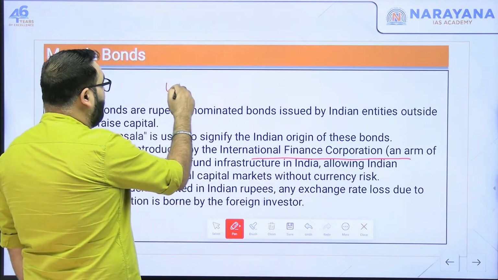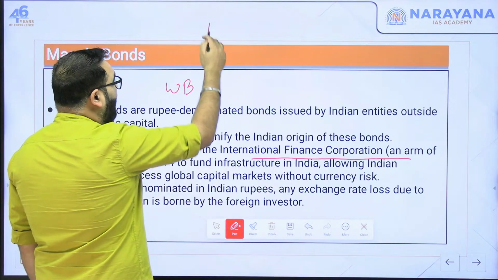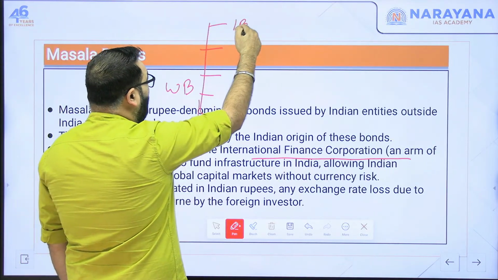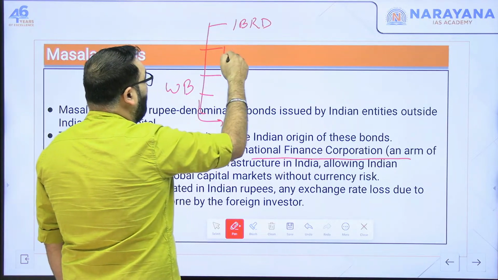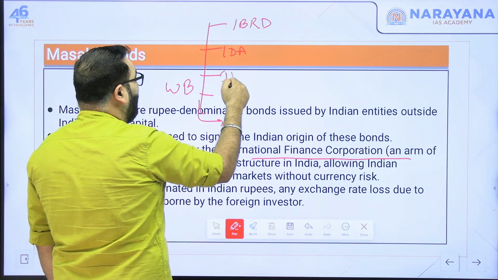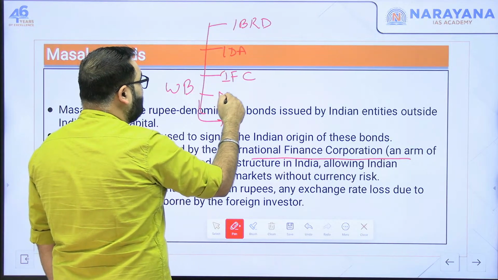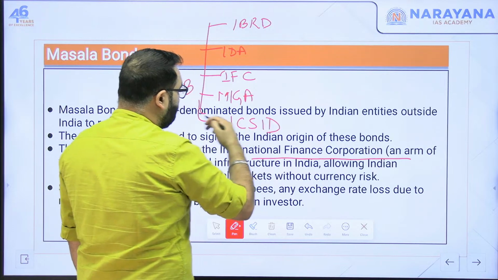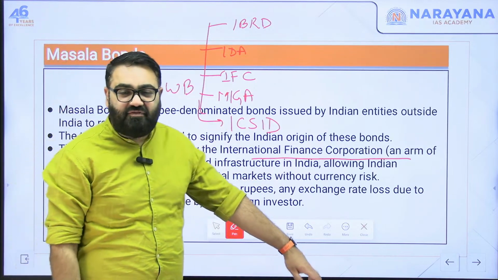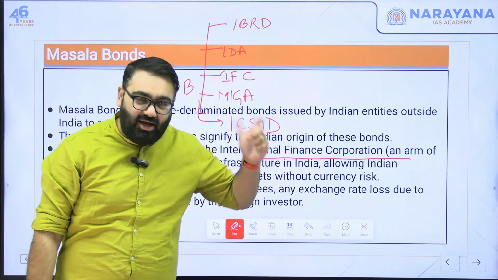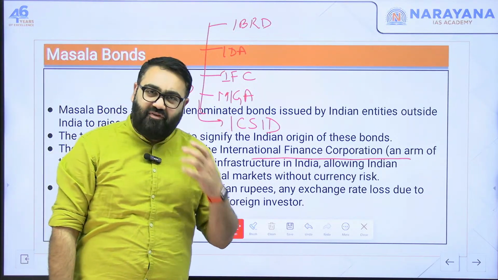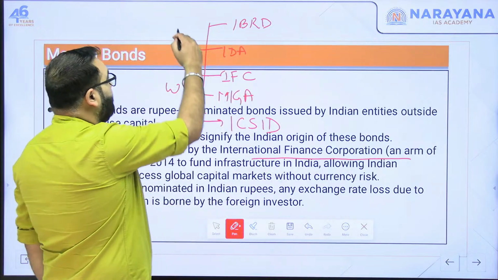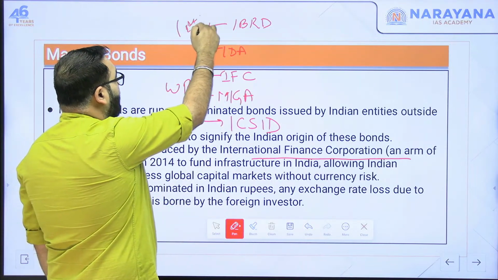So if you look at it, World Bank has different institutions. One is called IBRD, one is called IDA, then there is IFC, then there is MIGA, and then there is ICSID. These are the 5 different institutions that together are called the World Bank Group. The first one to be established was the IBRD.